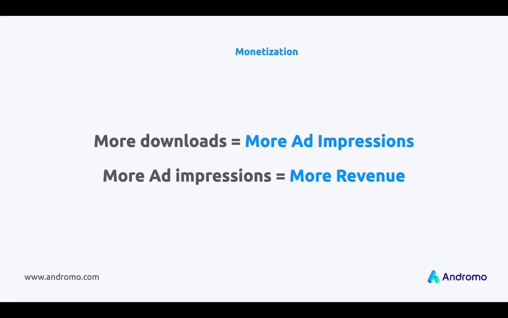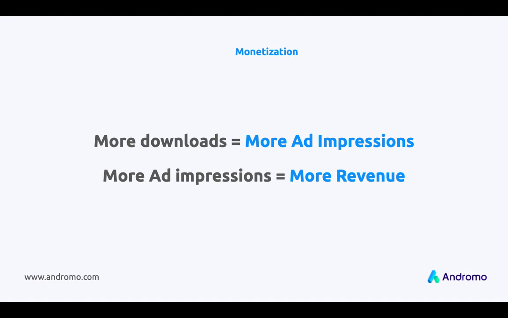So we just saw several cool apps, and we saw that they have thousands of downloads, and some of them even have millions of downloads. What does it mean, and why is it important for us and for developers? This is important because the more downloads your application has, the more ad impressions will be shown to users. And the more ad impressions are shown, the more revenue the developer gets.